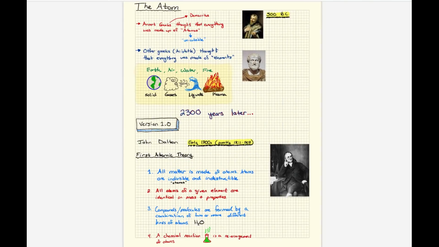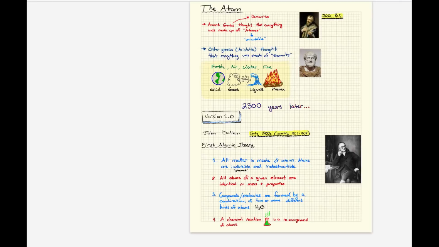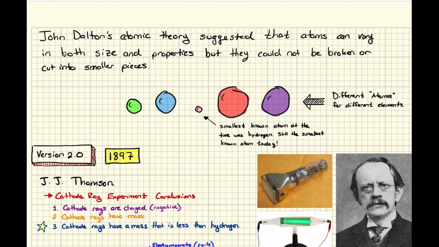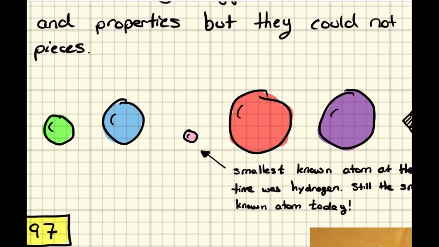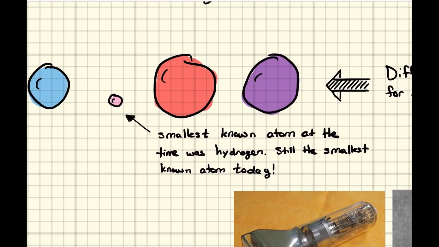All right, so that was version 1.0, and that was basically the equivalent of about 2,300 years from the time of Democritus through John Dalton. Now, John Dalton's atomic theory suggested that atoms can vary in size and properties, but they can't be broken into smaller pieces. So this is what they would look like. You'd have a different collection of atoms, and they would have different properties. I have a green one here, a blue one, a pink one, a red, and a purple atom. And these would be different elements, different sizes, referring to the fact that they would have different masses. And this is what John Dalton hypothesized through his atomic theory.